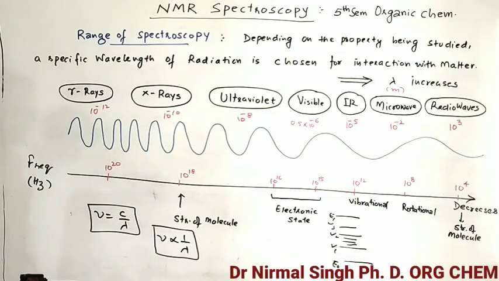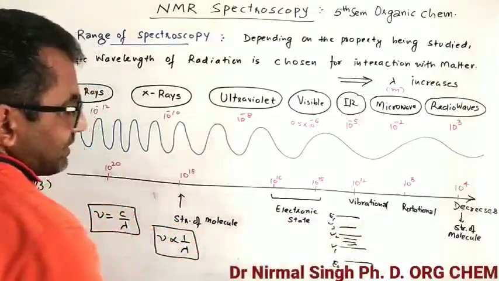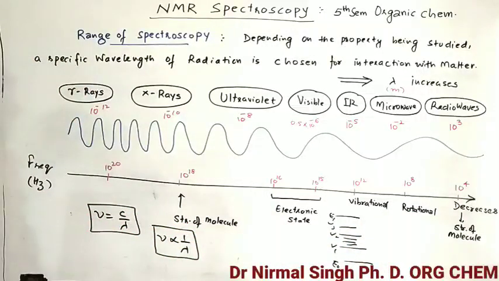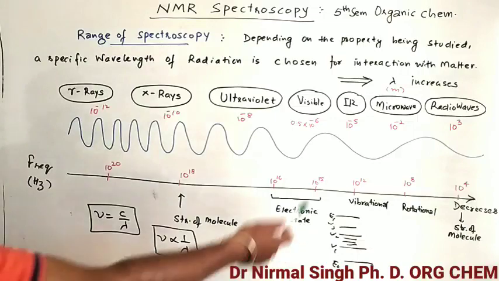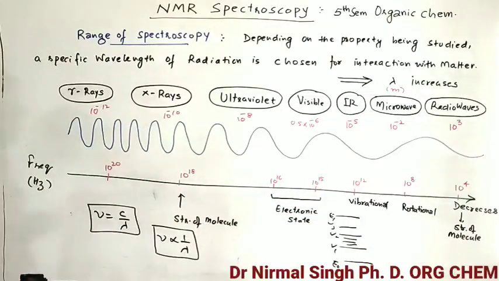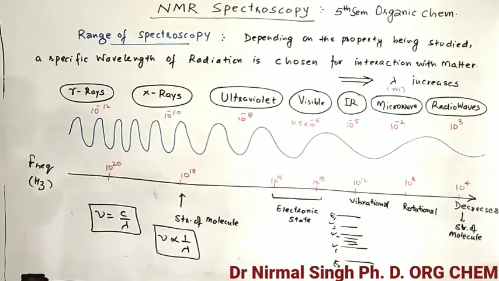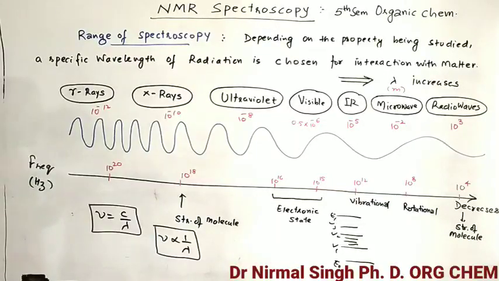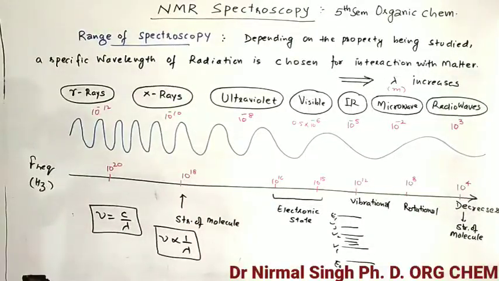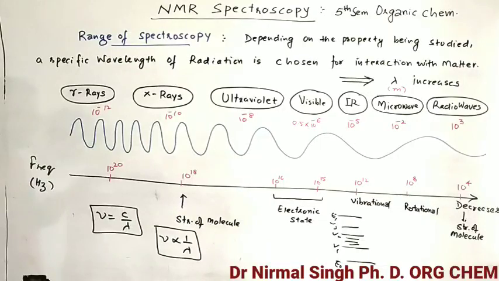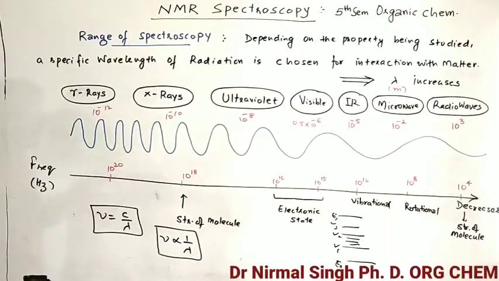After that, microwaves are there. Microwaves cause rotational transitions, so to determine transitions in rotational energy levels we use microwave spectroscopy. Then we have IR spectroscopy, in which we generally study vibrational transitions from one ground level to another. And then we have the visible and ultraviolet, which are used for electronic states, like Woodward-Fieser rules for the lambda max of any compound. So these are used.